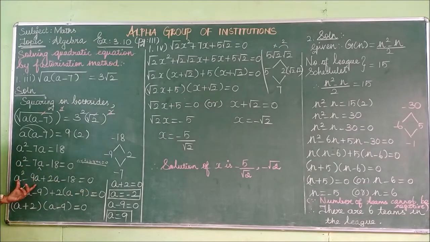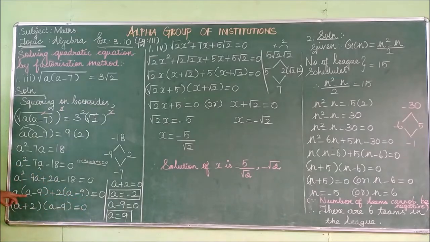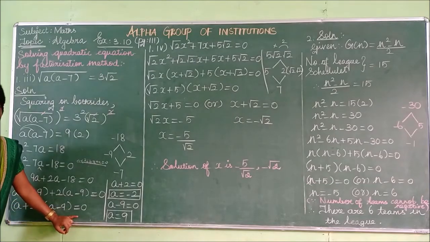So look at this, combine these two terms and take a as common. So one factor is a, the other term is a minus 9. Then from these two terms you can take 2 as common. So plus 2 will be taken outside. What are the other terms? 18 can be split as 9 into 2. Since 2 is already taken, 9 remains there. So a minus 9 is equal to 0. Then listen, here also a minus 9, here also a minus 9. You take that a minus 9 as common. What is the other term? A plus 2 is the other term. A plus 2 into a minus 9 is equal to 0.